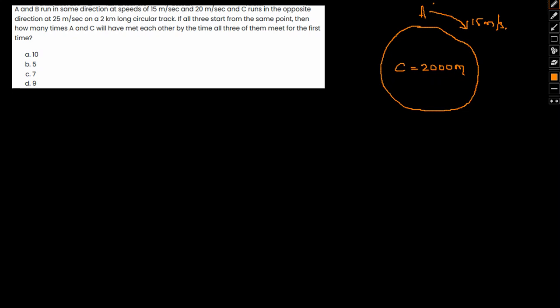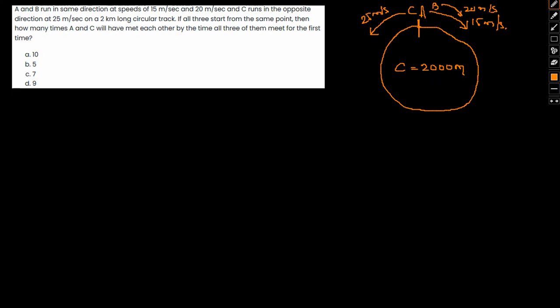B is also running in the similar direction, with a speed of 20 meters per second, and C is running in the opposite direction at 25 meters per second. Say they start from this particular point. A and B go in this direction, C in this direction.